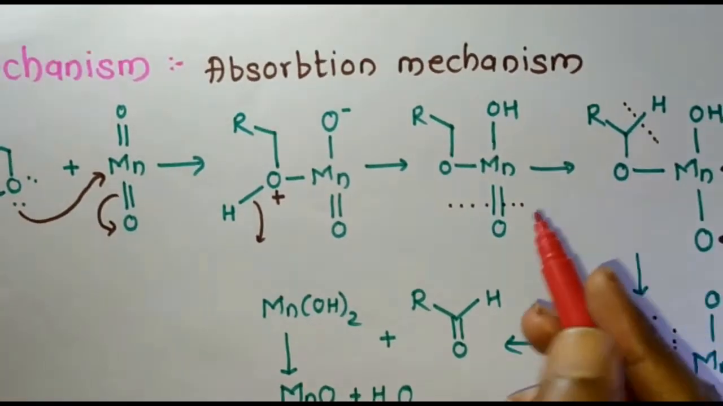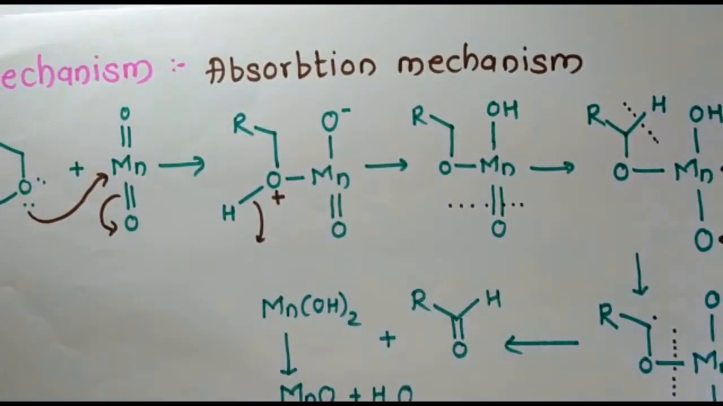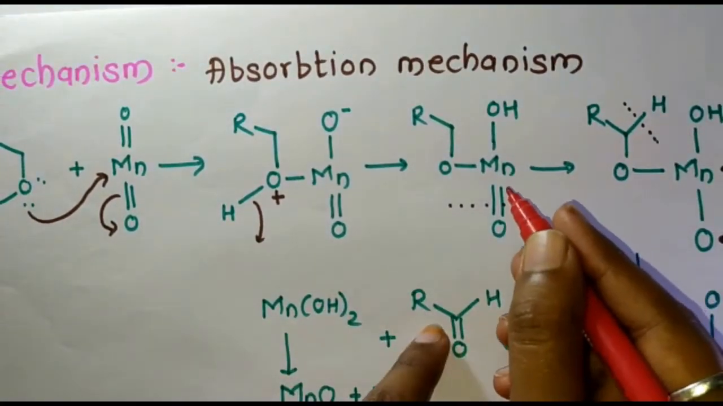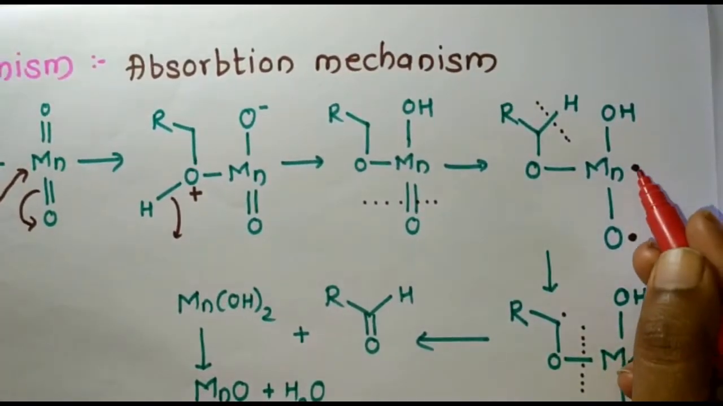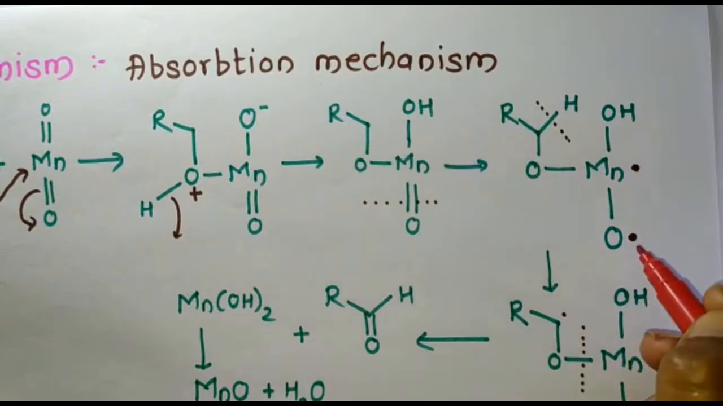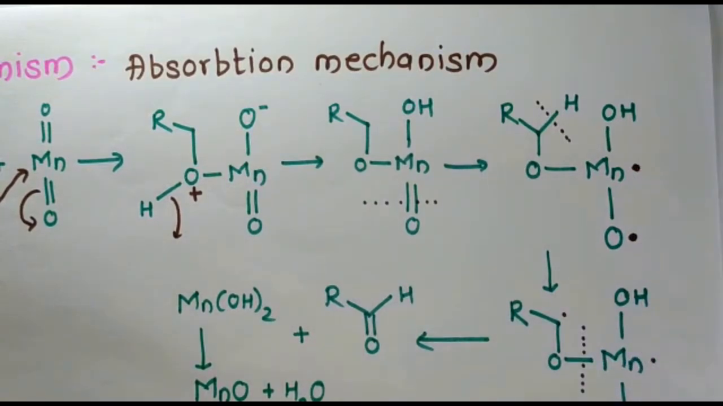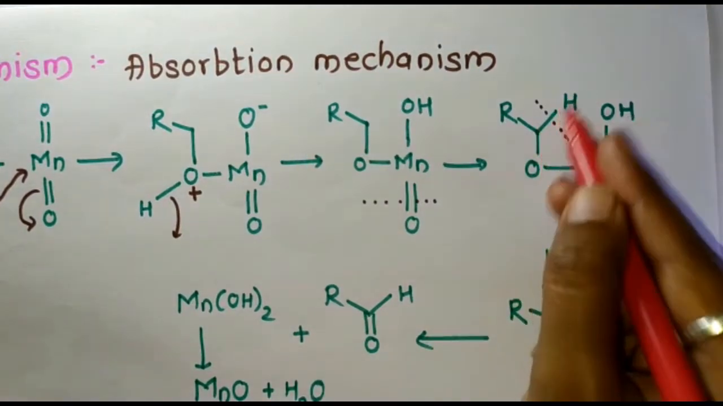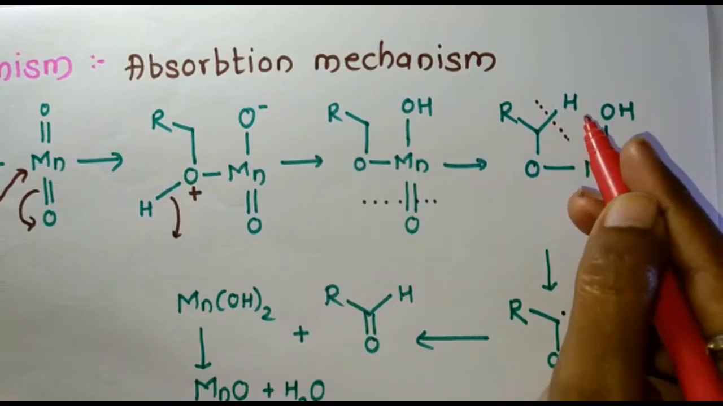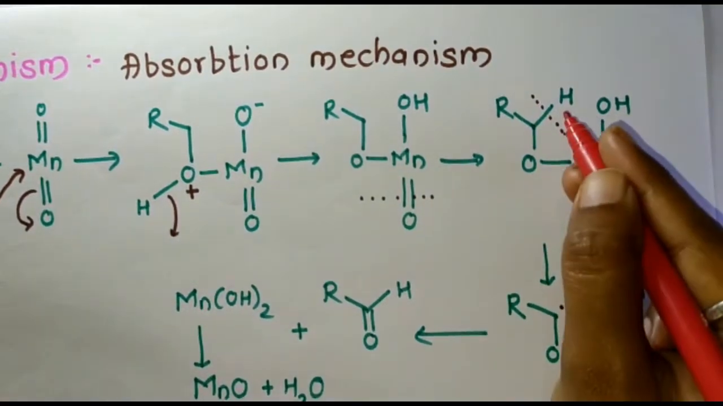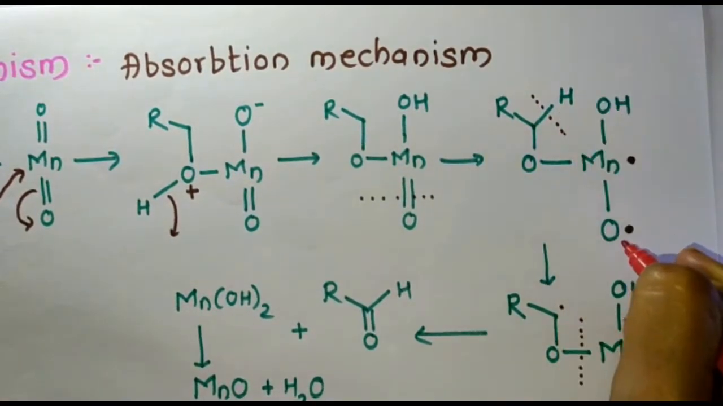Remember, as I said earlier, this is the adsorption mechanism. So one of the bonds will break and there will be a radical formation. So here a single electron is present on the manganese, and a single electron is present on this oxygen atom. Now this CH bond gets broken. So there will be a homolytic fission, and here also radical formation will be carried out. This hydrogen atom is transferred toward this oxygen atom.